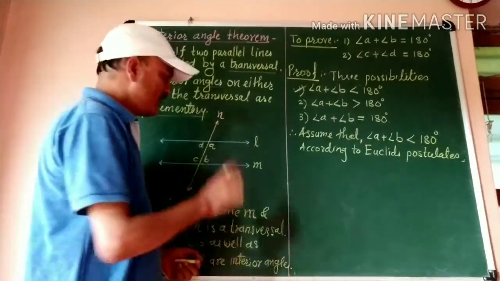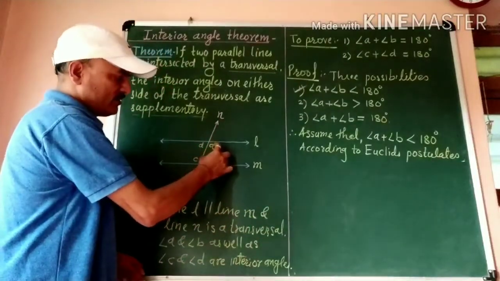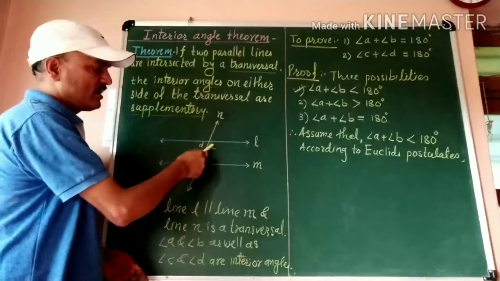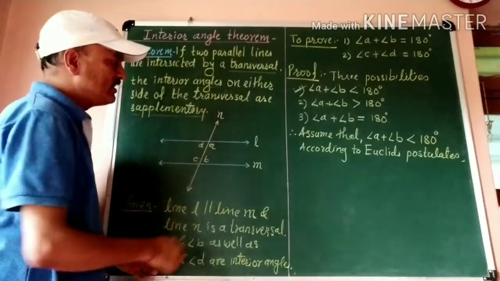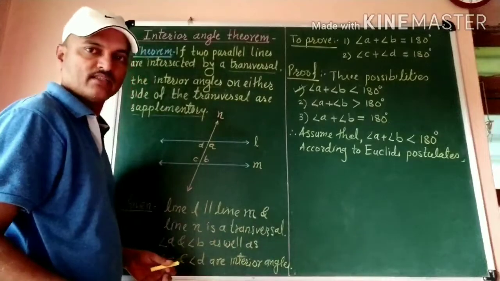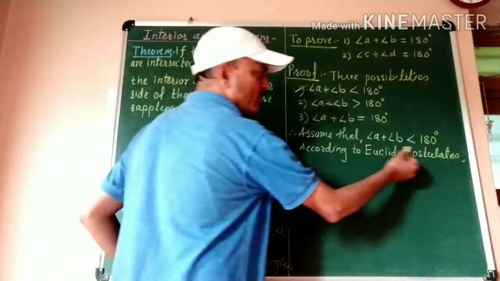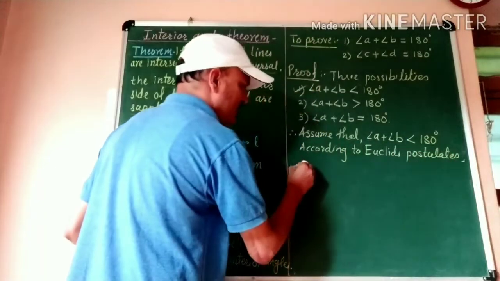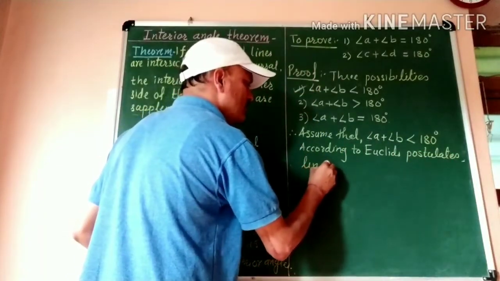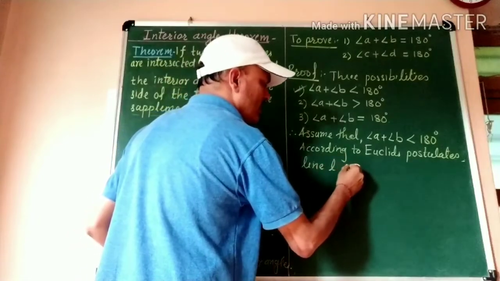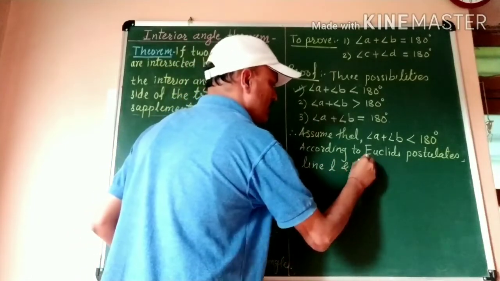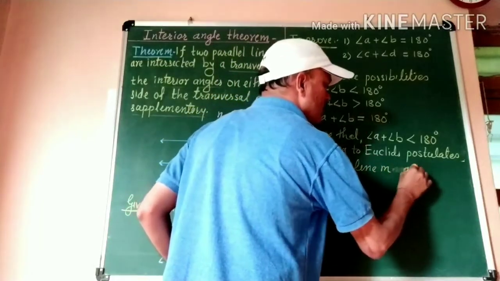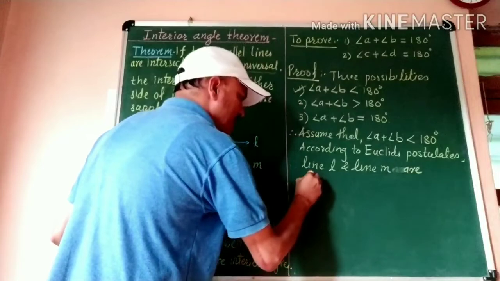Simply, if the sum of the interior angles is less than 180 degrees, then these lines are not parallel. And therefore, according to Euclid's postulate, as here angle A plus angle B is less than 180 degrees, what do we write here? Line L and line M are intersecting lines.